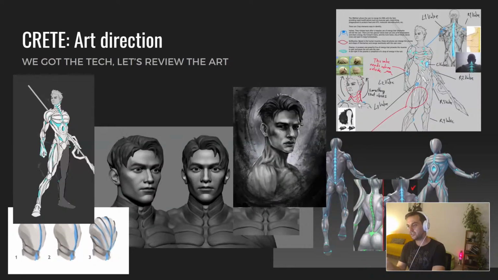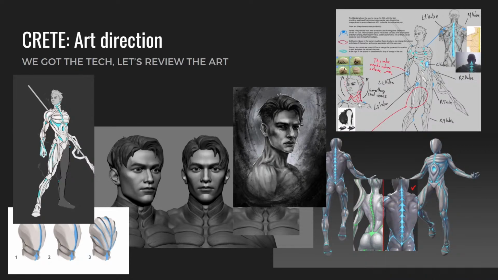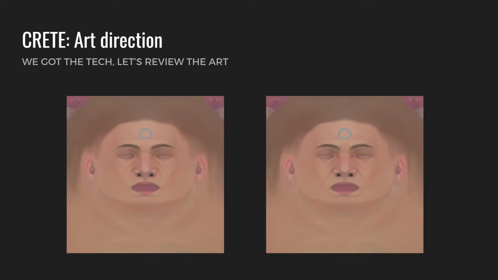So once you have this technology, you look back to the art. It's like, okay, we got all this. Let's look back and let's see what we can do. And this is like the texture. This is overdrawn from MetaHumans textures. So as you can see on the left, you can see the base color, and on the right, you can see the wrinkles drawn by the concept artist, following the exact lines that we got in the data